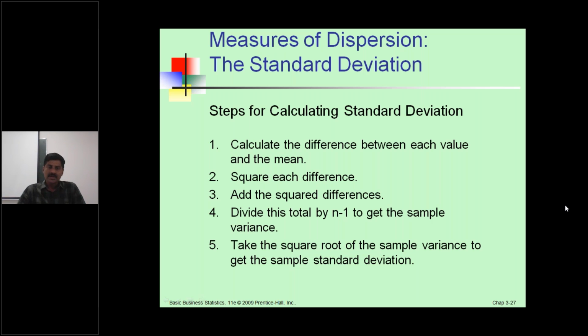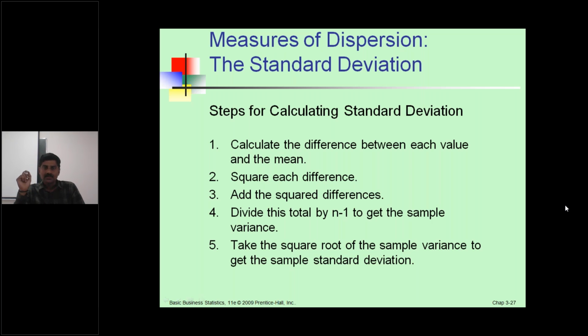Fourth, divide the total by n minus 1 to get the sample variance. Take the square root of the sample variance to get the sample standard deviation. These are the important steps to calculate the measures of dispersion, standard deviation.